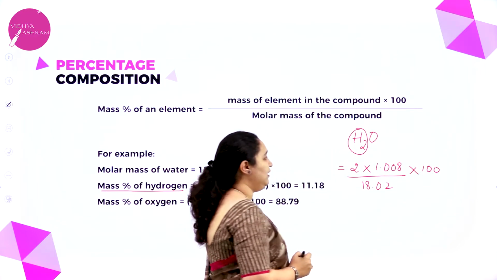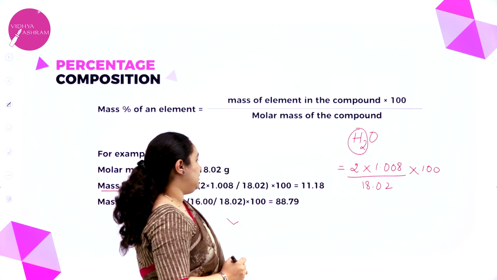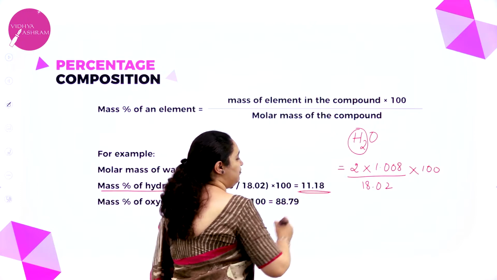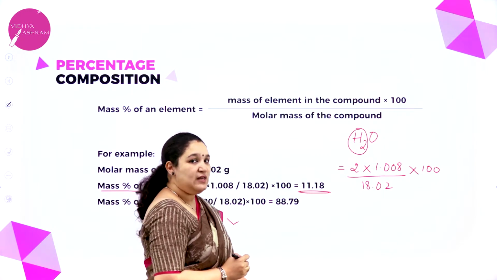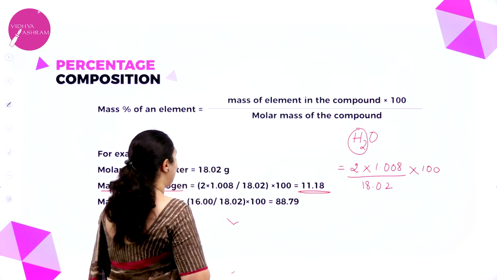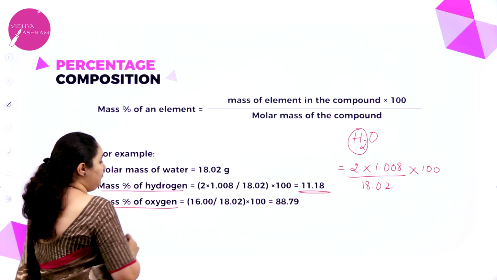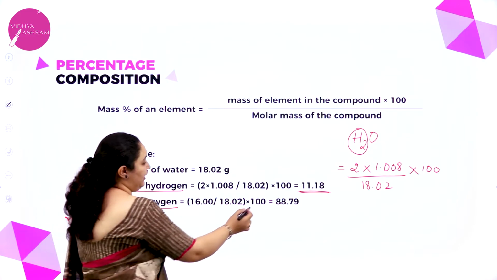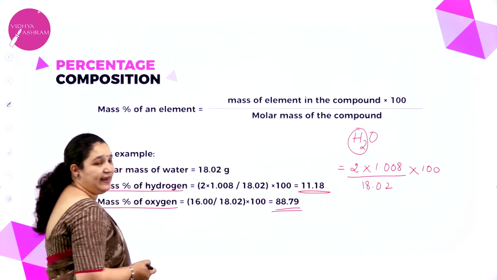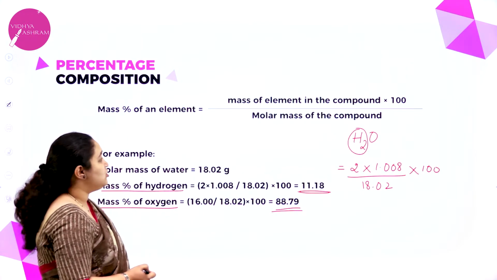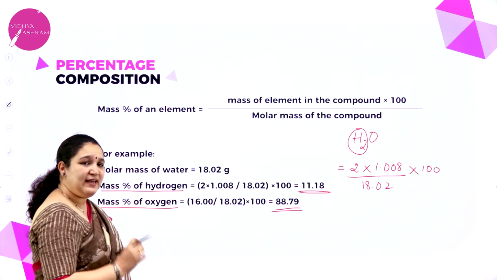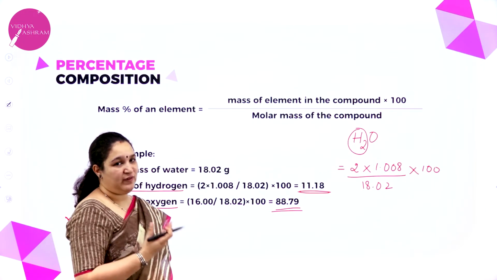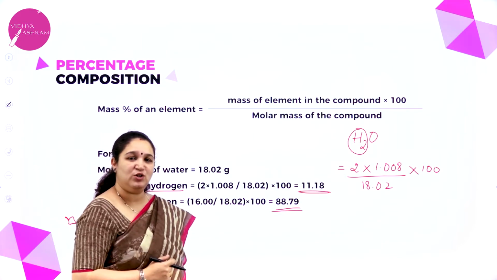I am going to get the mass percentage of hydrogen, which is nothing but 11.18. Similarly, we can also calculate the mass percent of oxygen, that is 16 divided by 18 into 100, which is 88.79. So if I know this formula, I can calculate the mass percent of an element in a particular compound.